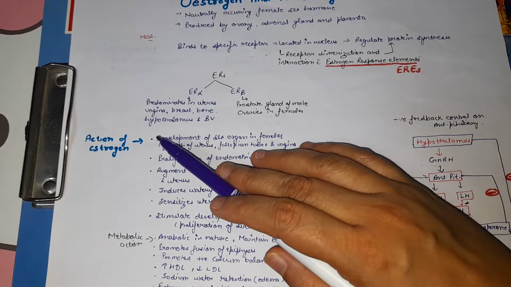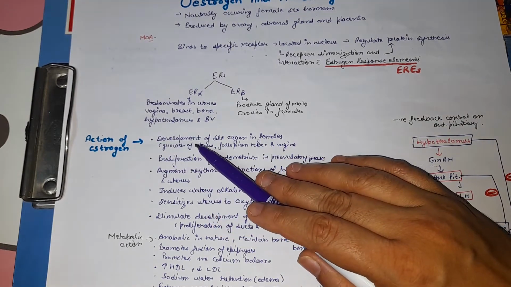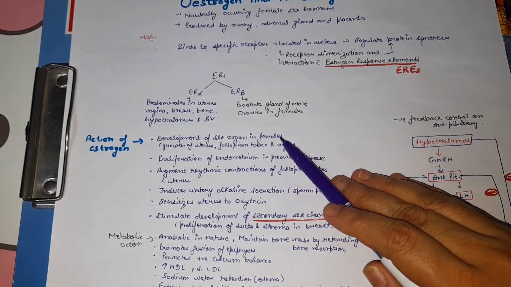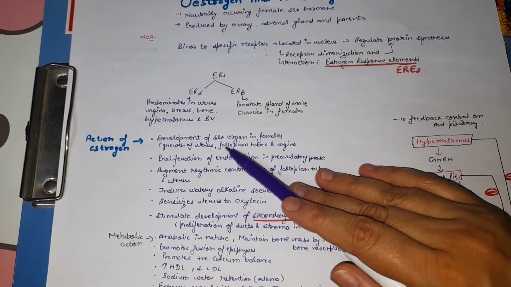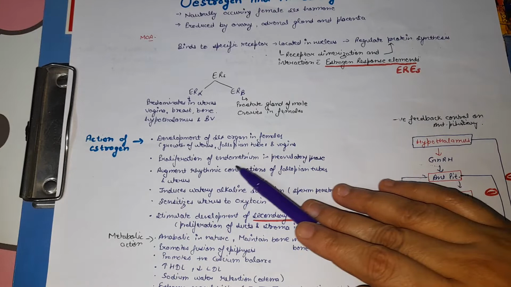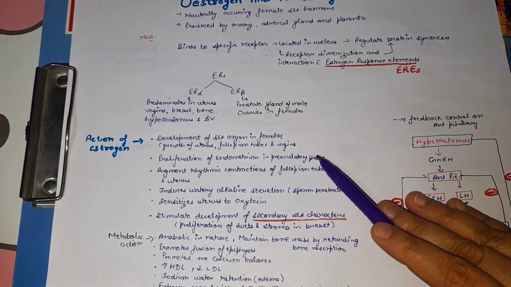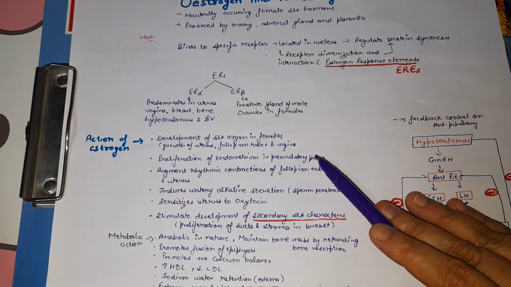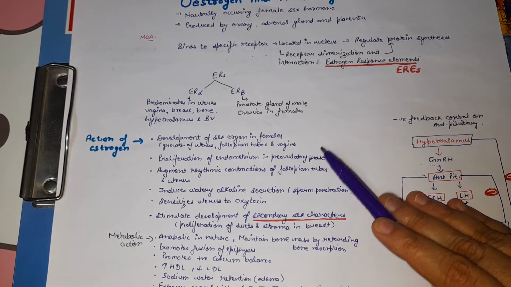Now what are the actions of estrogen in a female body? It helps in the development of sex organs in females. For example, it helps in the growth of uterus, fallopian tubes, and vagina. Next, it helps in the proliferation of endometrium in the pre-ovulatory phase, and it also has negative feedback control mainly on the anterior pituitary.